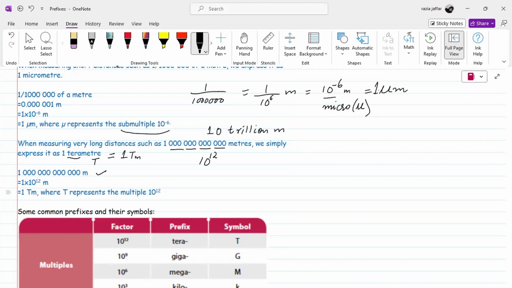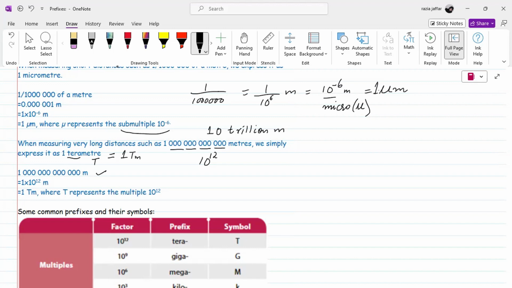So in exponential form, how will we write it? 10 power 12. So 10 power 12 is basically the multiple unit, and this multiple is replaced by a capital letter T, that is tera. If we put tera here, we say terameter, 1 terameter. Now it is easy to write 1 terameter instead of writing 12 zeros every time in our calculations. So it becomes simpler to understand. That's why we use prefixes. So T represents the multiple 10 power 12.